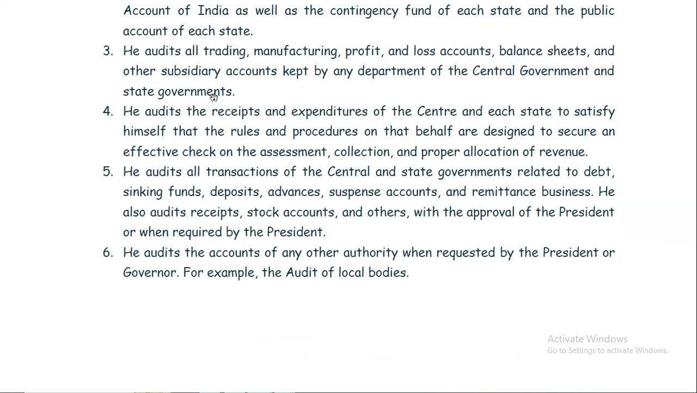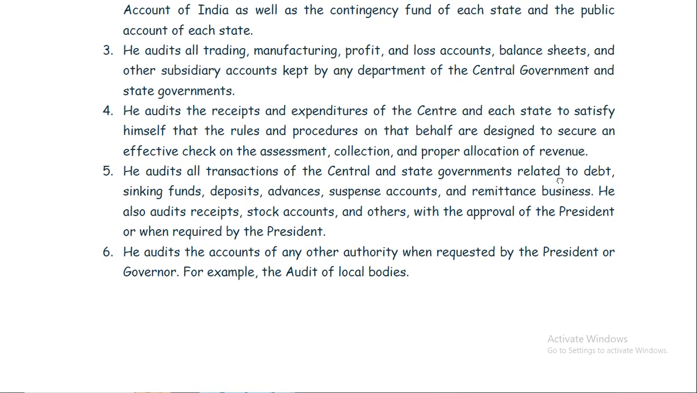Third, he audits all trading, manufacturing, profit and loss accounts, balance sheets, and other subsidiary accounts kept by any department of the central government and state governments. Then he audits the receipts and expenditures of the center and each state to satisfy himself that the rules and procedures are designed to secure an effective check on the assessment, collection, and proper allocation of revenue.